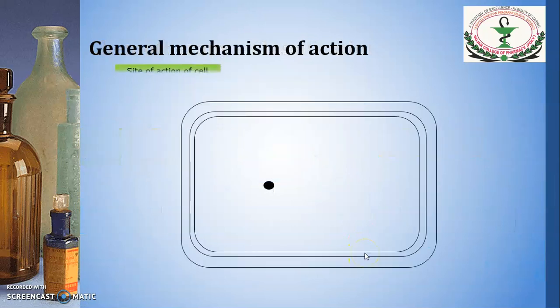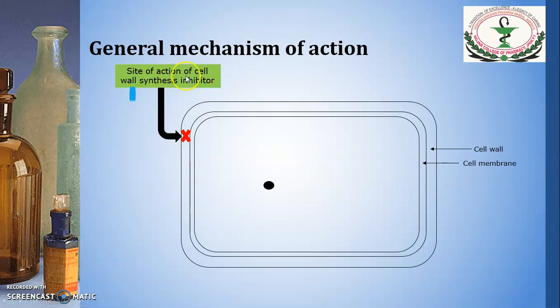Now, the general mechanism of action of antimicrobial agents. So this is the first one, the site of action of cell wall synthesis inhibitors. You can see this is the cell of the bacteria, and here you can see that it will inhibit the cell wall, and the examples are penicillin, cephalosporin, cycloserine and vancomycin.